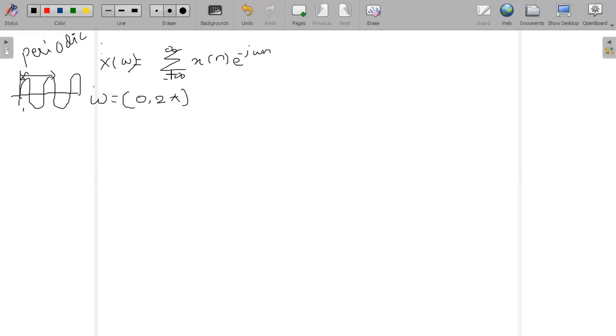The derivation starts from capital X of omega equal to the summation from minus infinity to plus infinity of x of n e raised to minus j omega n. What is the range of omega now? It is 0 to 2 pi.